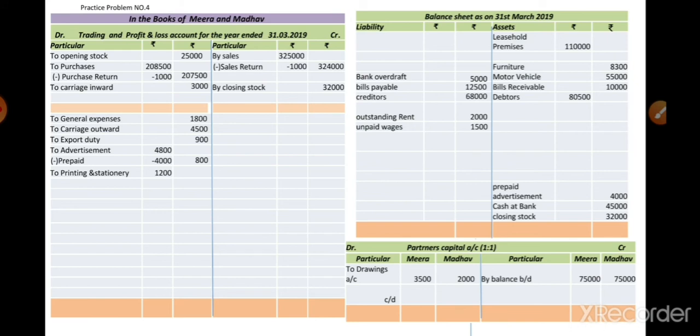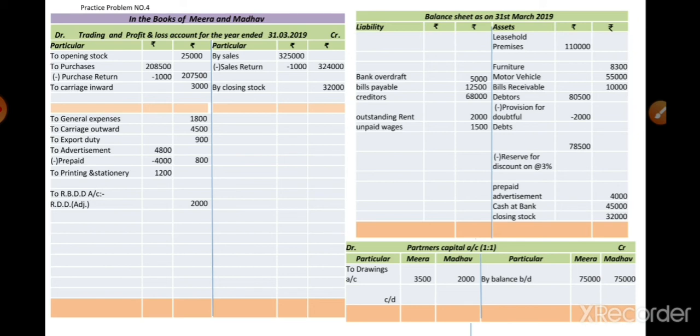32,000 we recorded. Second adjustment provides the provision for doubtful debts rupees 2,000. It is a provision for doubtful debts, we call it RDD also. RDD in adjustment, which we deduct from debtors, we show as minus provision for doubtful debts amount of rupees 2,000. We deduct that 2,000 from the debtors amount, that is 80,500, so we get the balancing amount of rupees 78,500. And the second effect of this is shown on the profit and loss account debit side to RBDD account, first it is RDD in adjustment, outer column we record the amount of rupees 2,000.